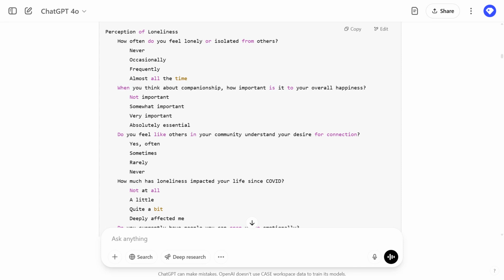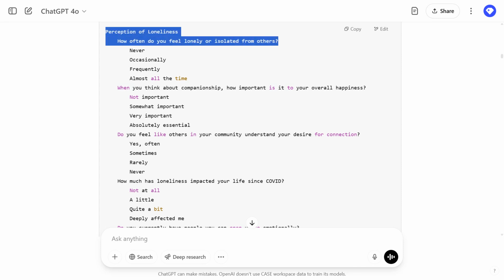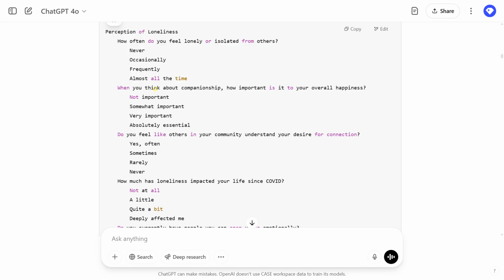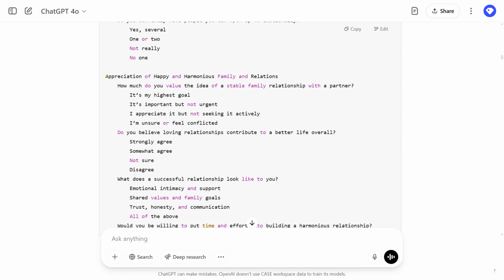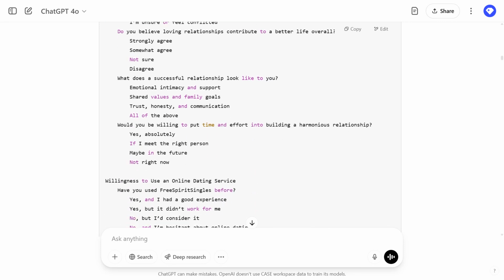So it came up with these categories: perception of loneliness. This would be a question, and then it had these possible answers. Here's the next question with its possible answers. And so these are the questions in the category of loneliness, and appreciation of happy family and relations, this stuff here.